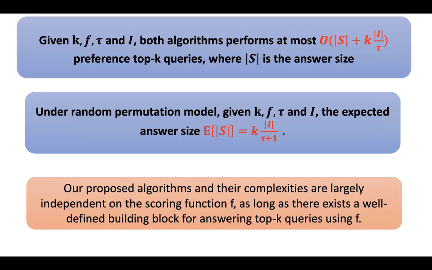It's worth mentioning that our conclusion mostly views the top K query as a black box model, so it can work with a broad class of ranking functions and top K algorithms. Be it linear or non-linear, monotone or non-monotone, as long as there exists a well-defined building block to efficiently answer regular top K queries, we show that invocations to that black box are always bounded by the answer size using our proposed algorithm.